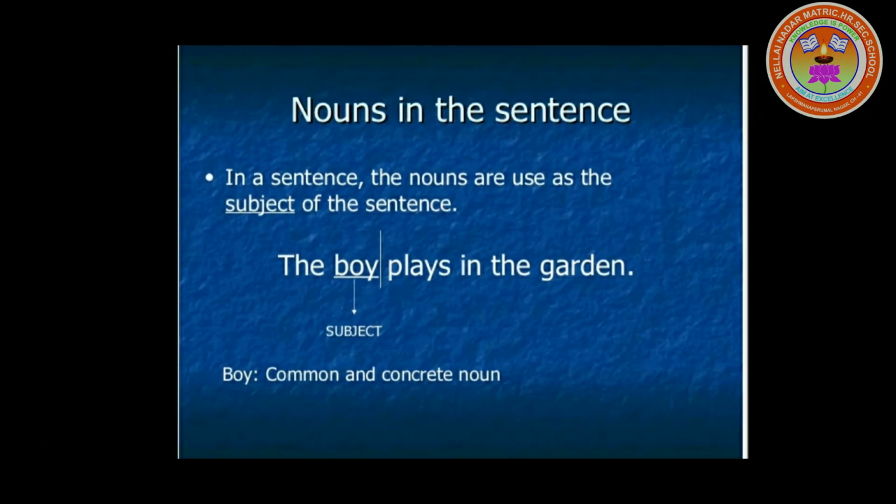Next comes noun in the sentence. In a sentence, the noun is used as the subject of the sentence. The boy plays in the garden. Now boy becomes the subject. It is a common and concrete noun. Common, I told you, starts with a small letter. Concrete means you can see, smell, or hear it.